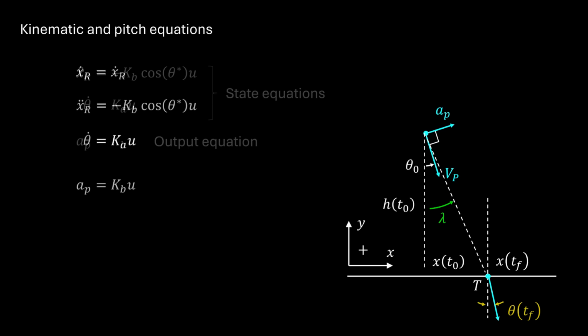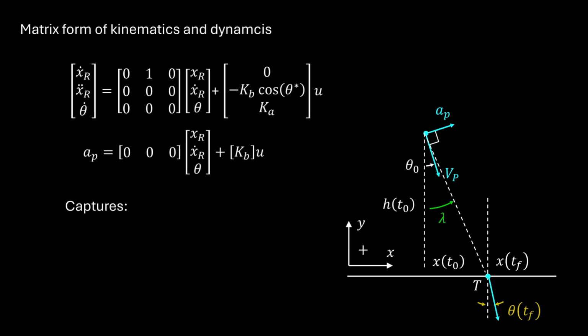We'll write this as a set of linear time-invariant equations for relative position, relative velocity, and pitch angle. And in matrix form, we then obtain the LTI system. In summary, it captures the kinematics of the engagement and the pitch dynamics.